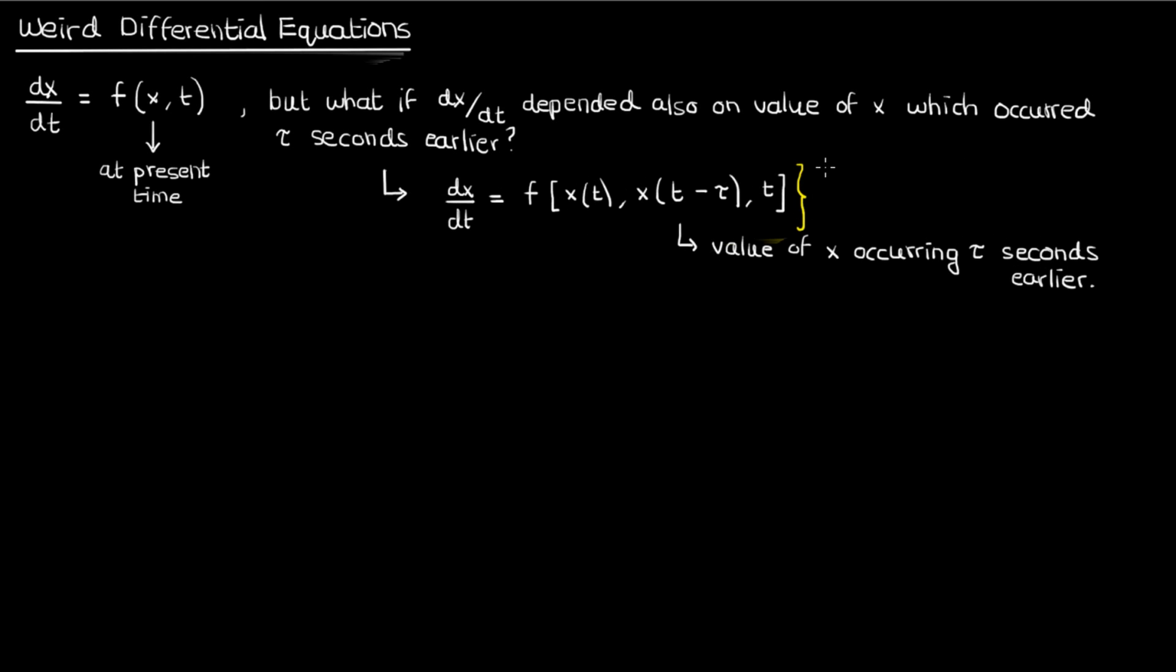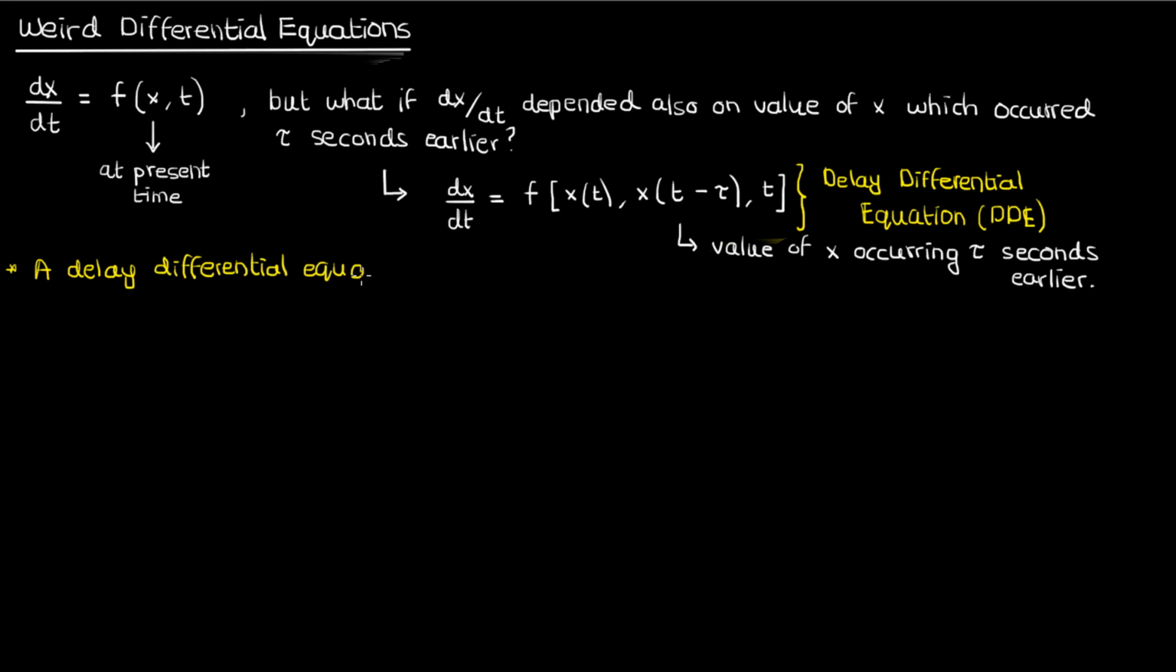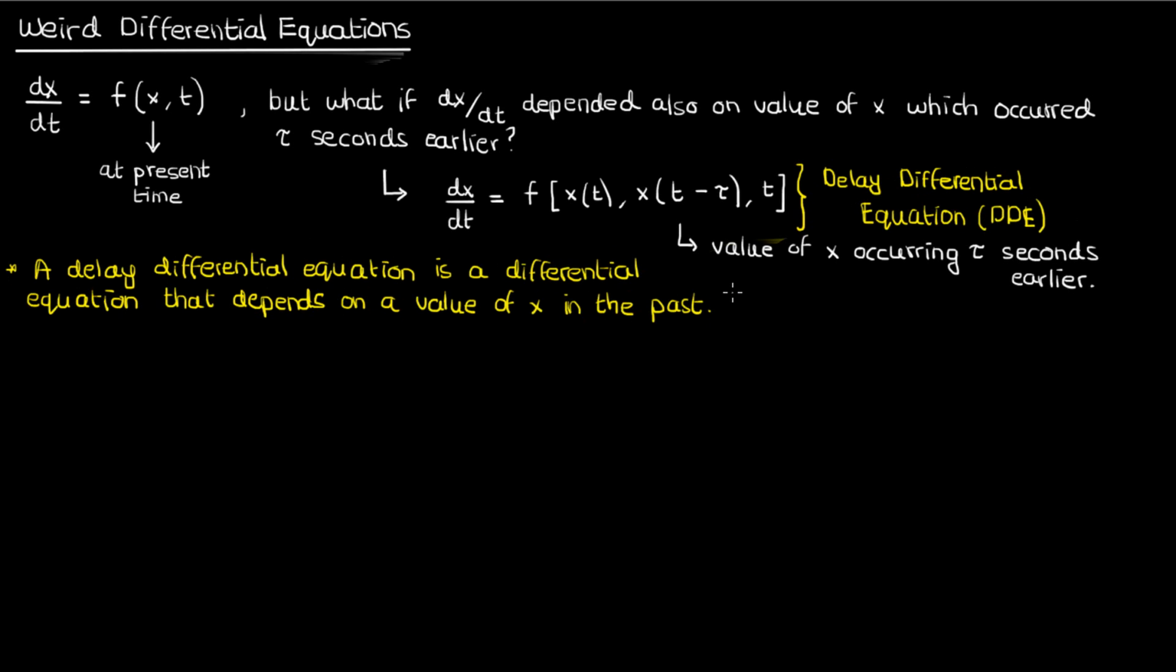This differential equation, which depends on the value of the dependent variable x occurring earlier, is called a delay differential equation, or DDE. A delay differential equation dx by dt is a differential equation that depends on the value of x sometime in the past. Now what I've written up here and called a delay differential equation isn't the most general way to describe a delay differential equation. In fact, there's actually three types of DDEs.